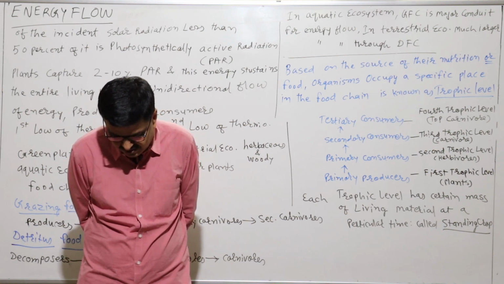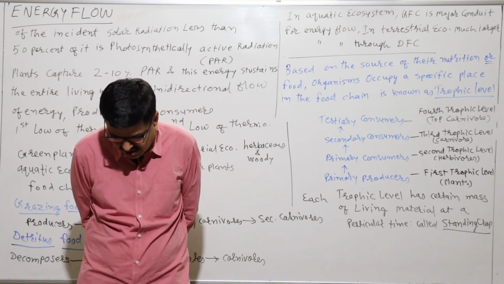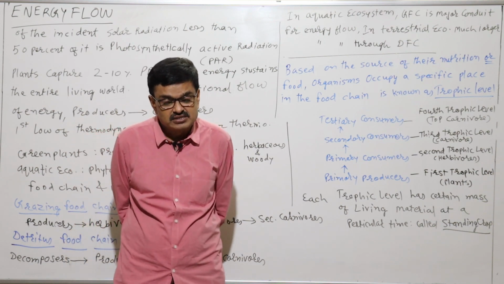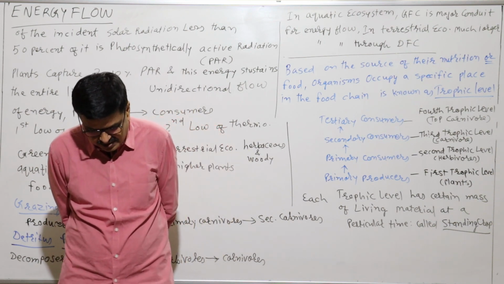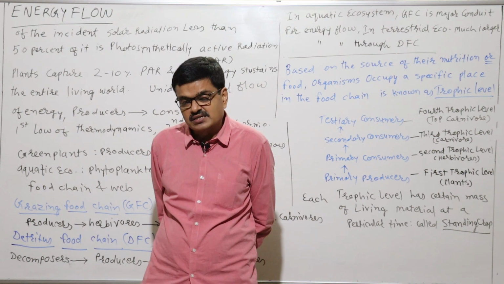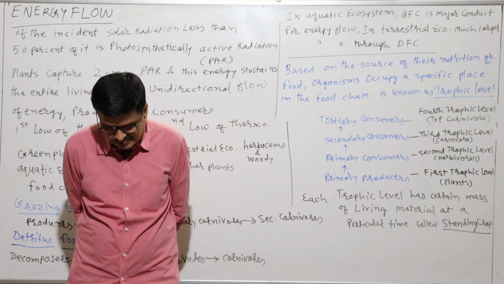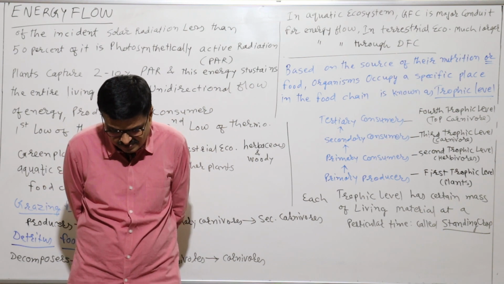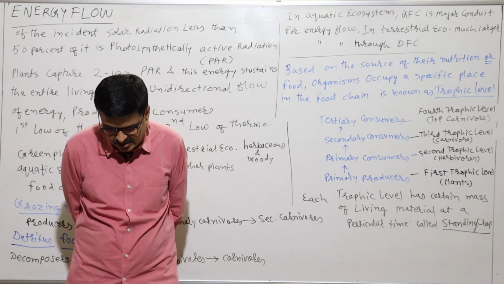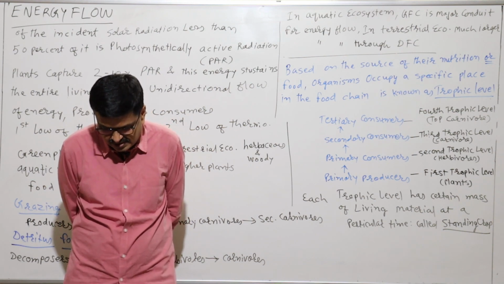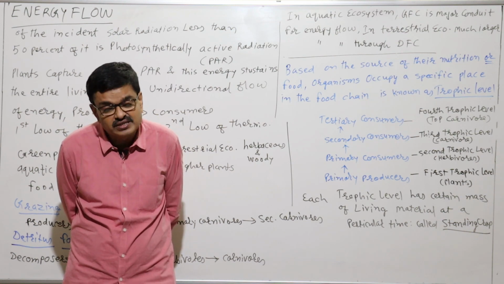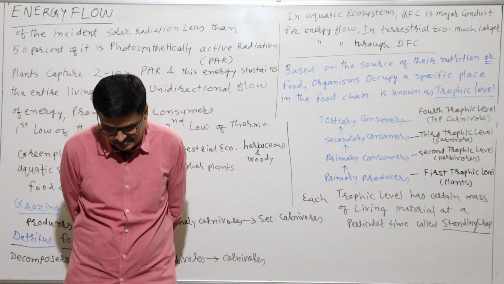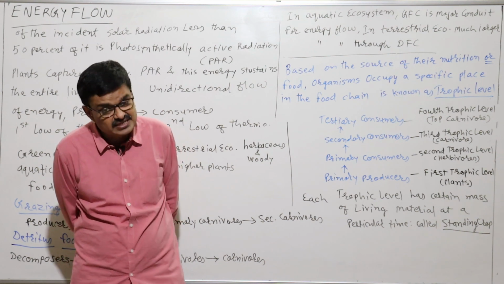And that is why in most ecosystems, pyramids of number, pyramids of energy and pyramids of biomass are upright. Our producers are more than the herbivores in numbers and biomass, and the herbivores are more in numbers and biomass than the carnivores. Okay. Then there is some exception to this.